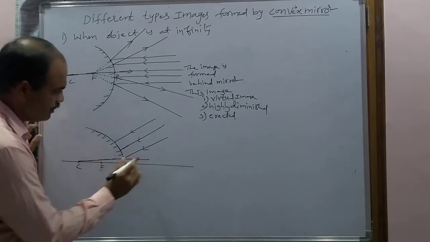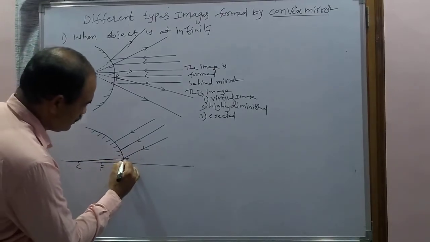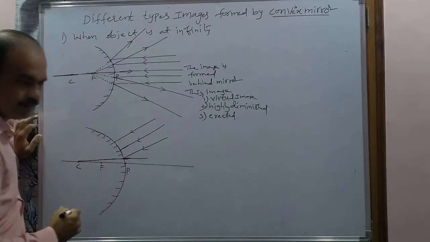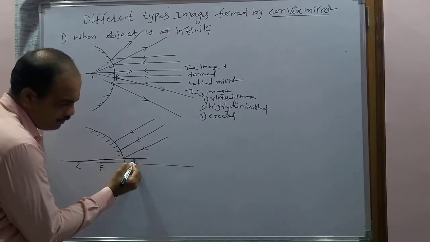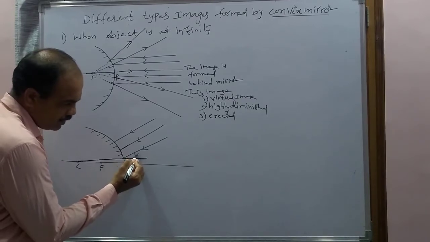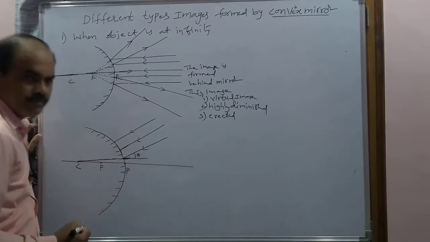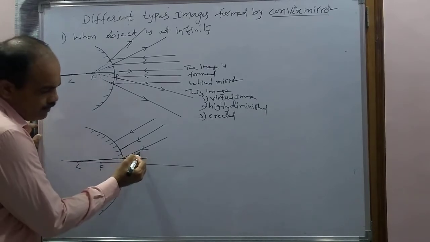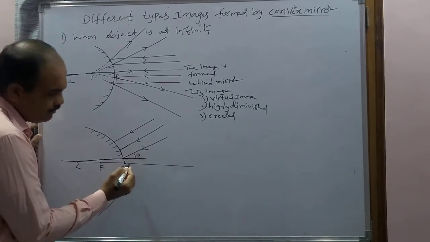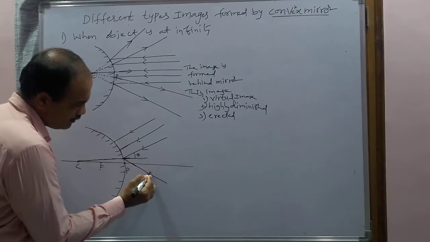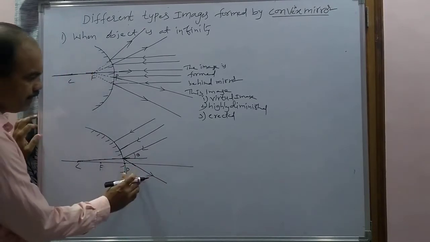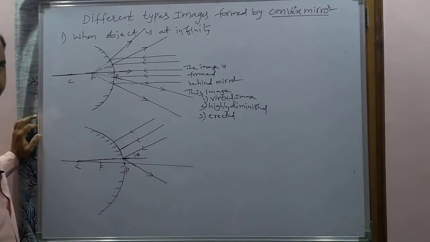Now this is called the normal. This incident ray will make some angle with the normal, so that will be considered theta. With whatever angle the incident ray is incident, with the same angle it is reflected. So now this is the reflected ray corresponding to this incident ray.